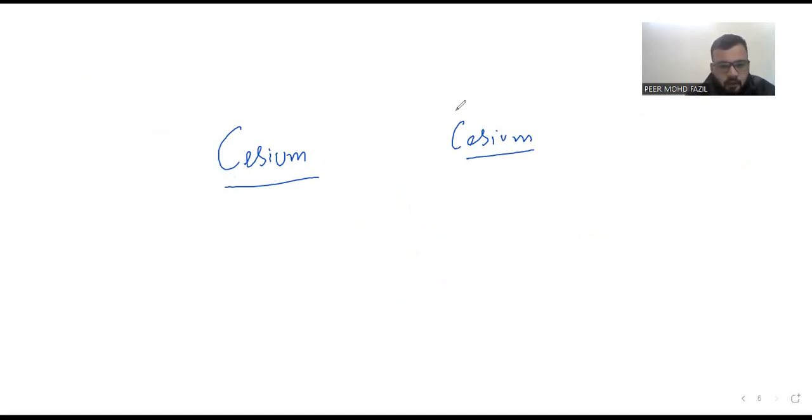Assuming this cesium is at 100 degrees Celsius, even though this is a very high temperature for it, and this is at 20 degrees Celsius. Let me change the color. If I apply some energy over here, and I apply some energy on this cesium particle, both are cesiums, right? You have to understand this, but they are at different temperatures.